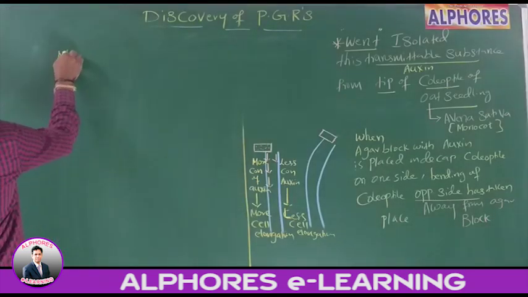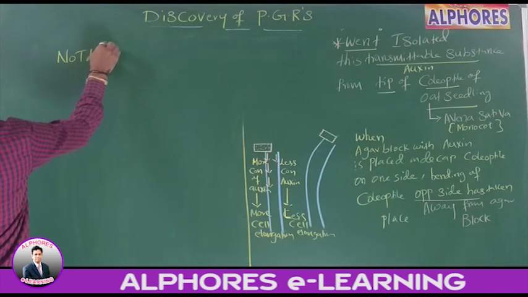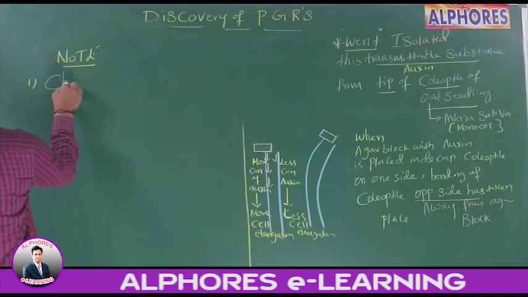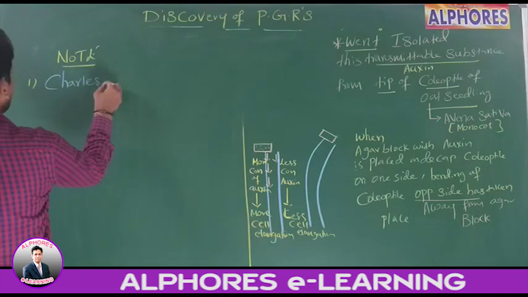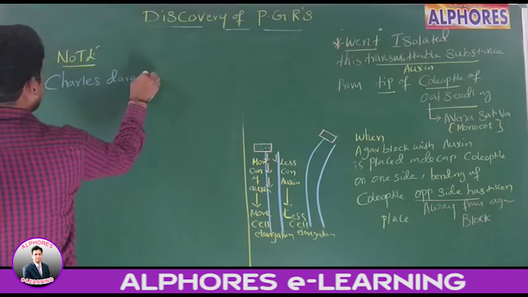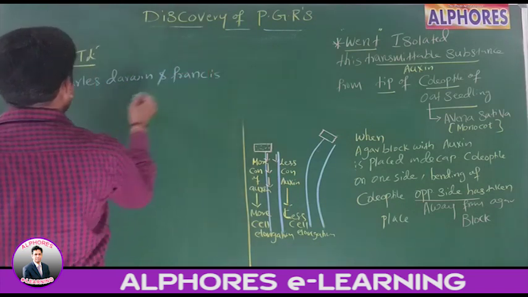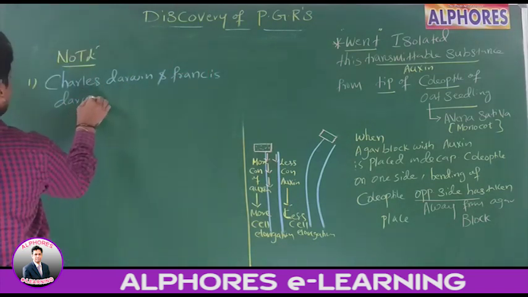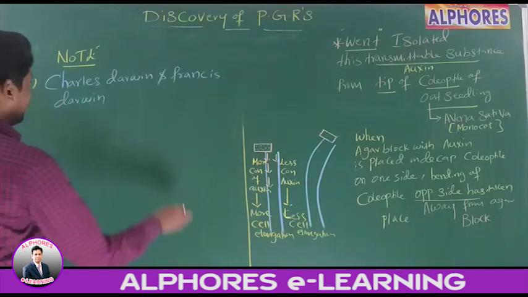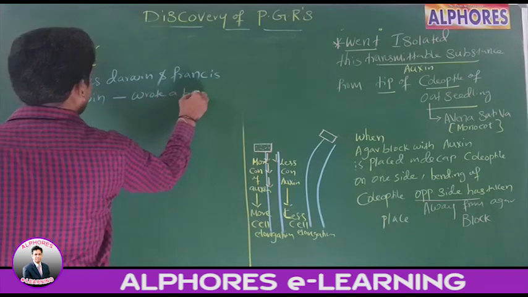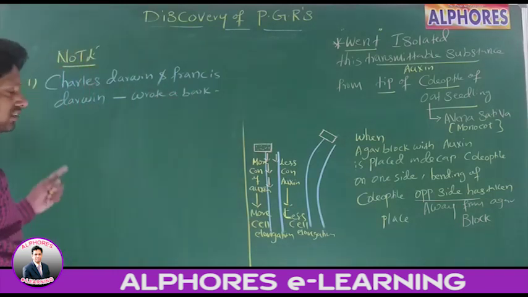Note. Number 1. Charles Darwin and Francis Darwin wrote a book by the name Power of Movements in Plants. What is the name of that book, sir?